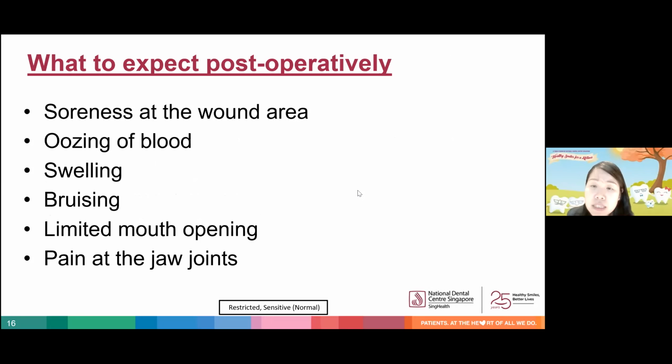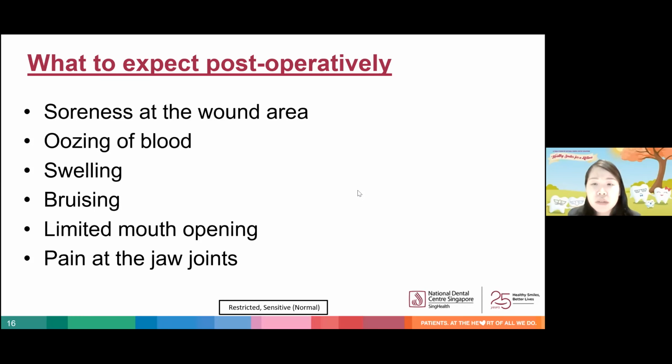Post-operatively, these are some of the common things to expect. So soreness of the wound area may last for a few days to a week, depending on the individual. Painkillers will be prescribed to be taken after the surgery. These are generally effective most of the time for pain control. Oozing of blood is also expected and should usually stop on its own within 24 hours.